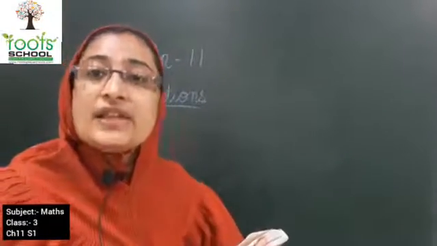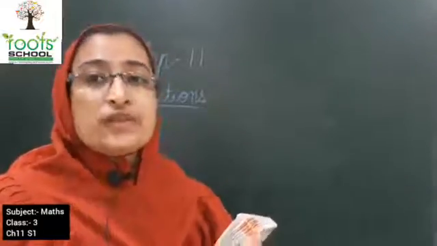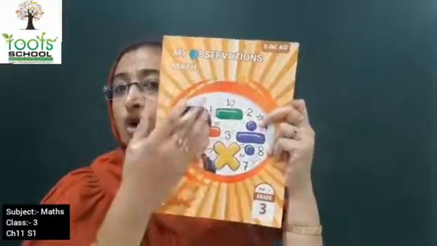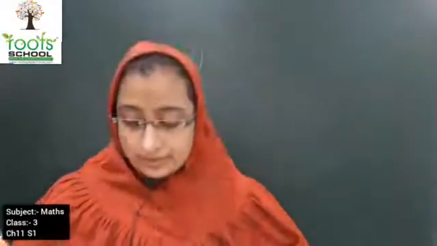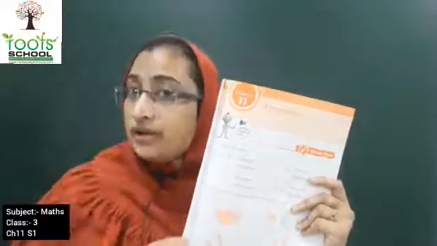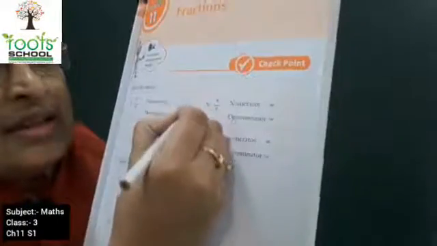Okay kids, now let's do some activity in our observation book. Go and get your part 2 observation book. In this, open page number 5. Similarly kids, as you have done in your discovering book, the same way you have to do this. The first is you have to write the numerator and the denominator of this. 8 is the numerator and denominator is 9. So here you are going to write 8 and here you will be writing 9.